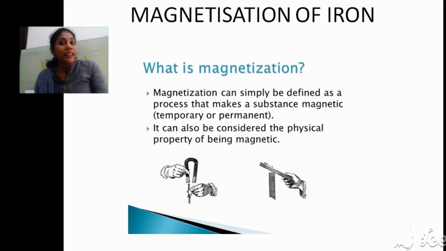We say it acquired magnetism. But once you remove that magnet from the iron, it will lose that magnetization. Okay, so iron gains that magnetic property as long as the magnet is near it. Once you remove it, there is no magnetization. Okay, so magnetization of iron is also a good example of physical change.